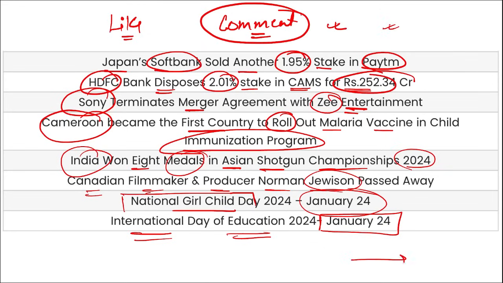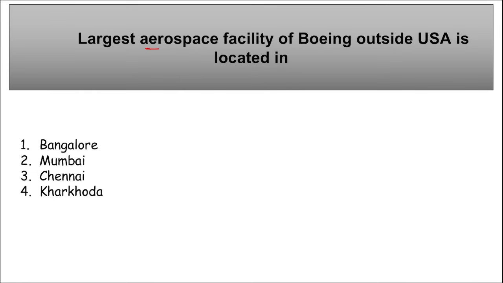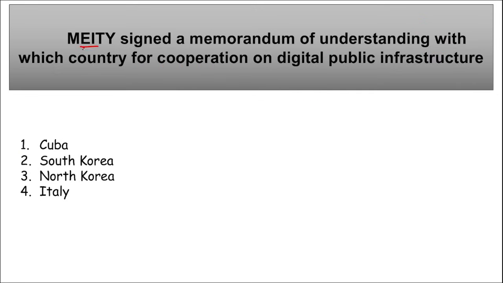Now friends, let's move to some revision current affairs that will be very beneficial for your learning. Largest aerospace facility of Boeing outside USA is located where? Right, so the largest aerospace facility of Boeing is in USA, but outside USA it is located in our India, and in India too it is in Bangalore, Karnataka. Mark this, right?